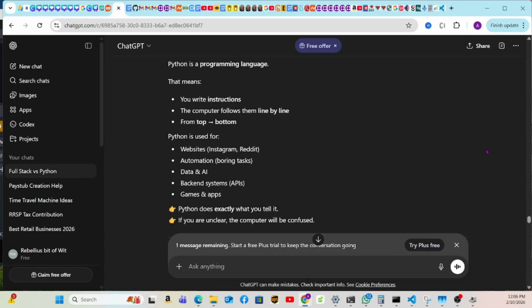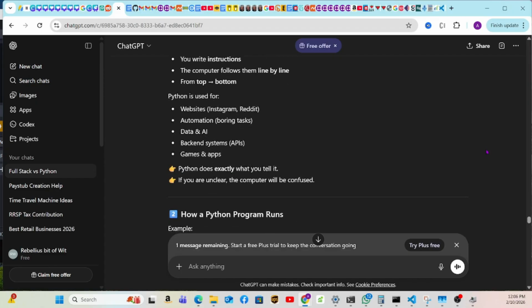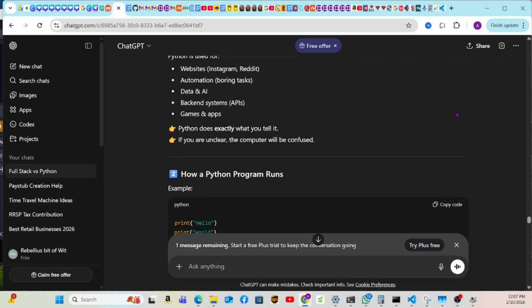That means you write instructions, the computer follows them line by line from top to bottom, and Python is used for websites like Instagram, Reddit, automation, boring tasks, data and AI, backend systems, APIs, games, and apps. So Python does exactly what you tell it. If you are unclear, the computer will be confused.